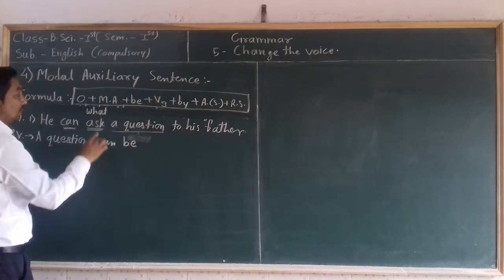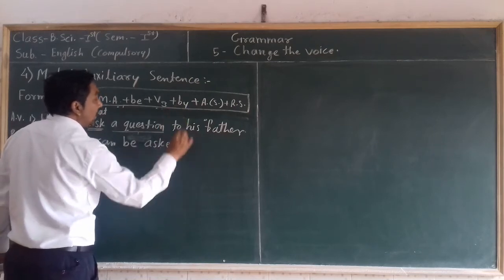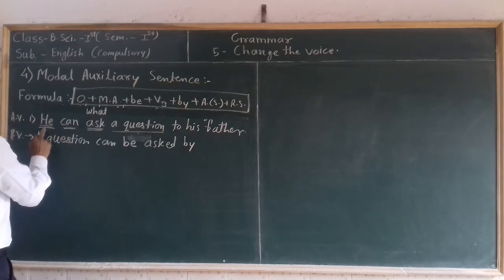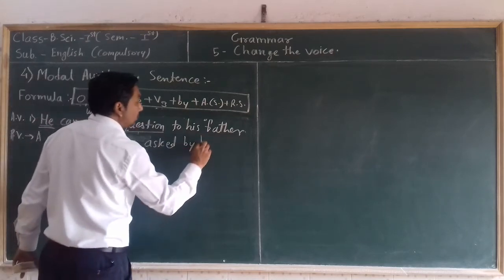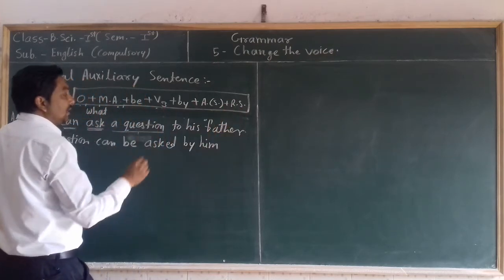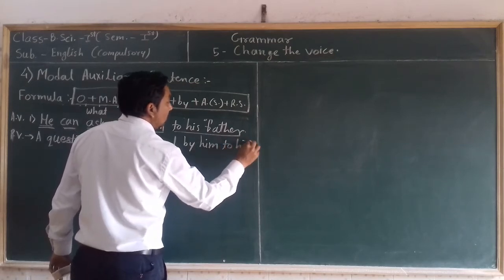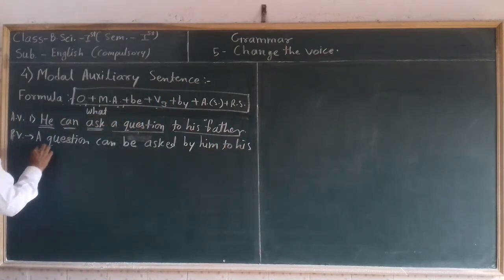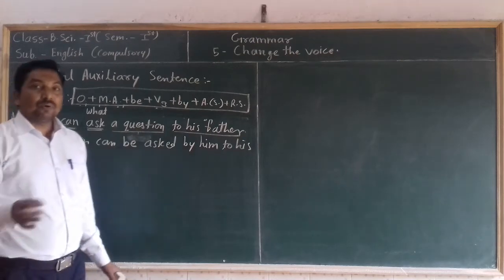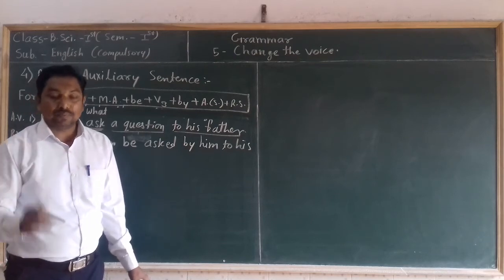Then third form of the verb, third form of ask is asked, then by, then accusative of subject. Subject is he. His accusative form is him. Then rest of the sentence, remaining sentence. What is the remaining sentence? To his father. So in this way we can transform any modal auxiliary sentence from active voice to passive voice.